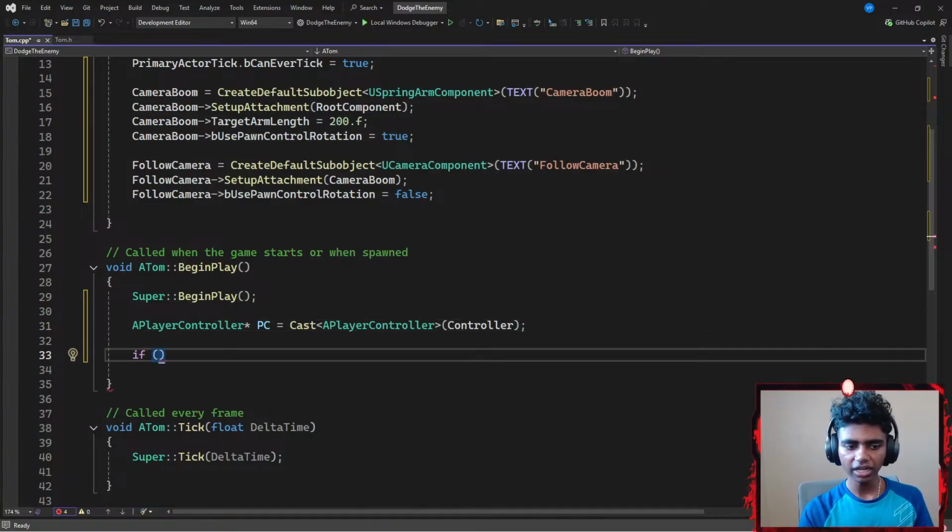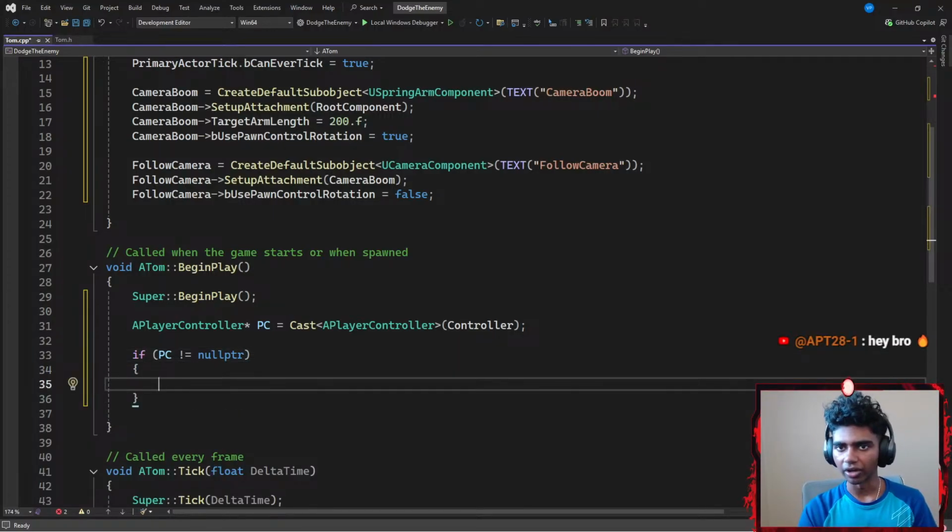Now I'm gonna add an if statement to check something. I'm gonna check if my player controller is not equal to null ptr. So if my player controller did not return null and it does have some kind of value to it, then I'm gonna do something. Firstly, let's add another if statement here to check if